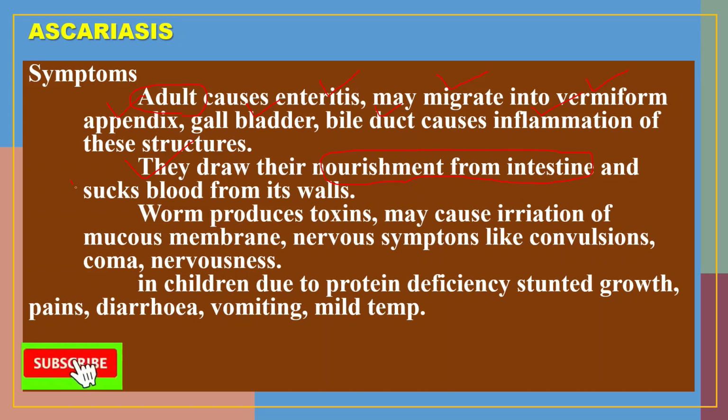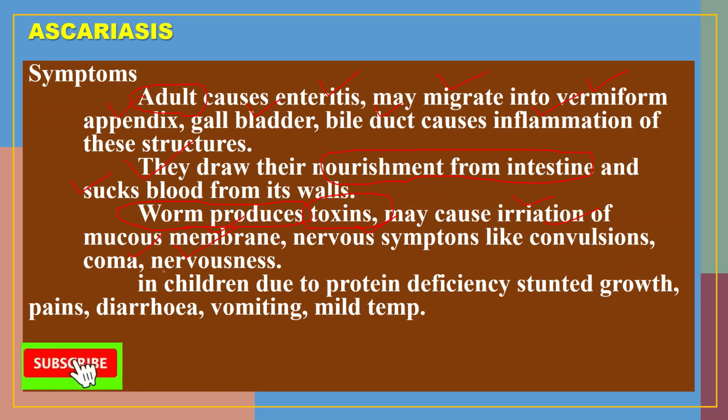The worms also produce toxins, and these toxins may cause irritation of the mucous membrane and some nervous symptoms like convulsion and coma, due to the entry of Ascaris worms into the stomach or intestine of that person.